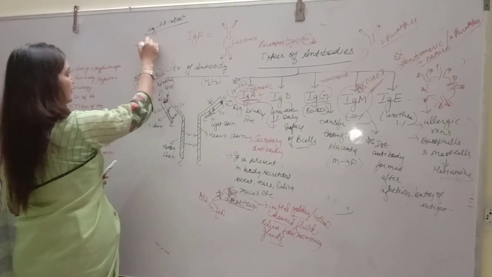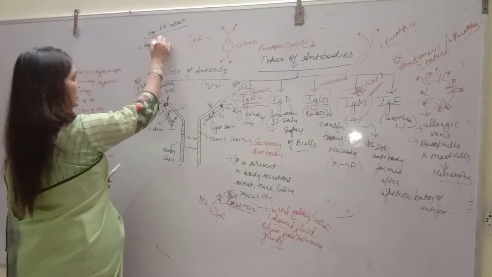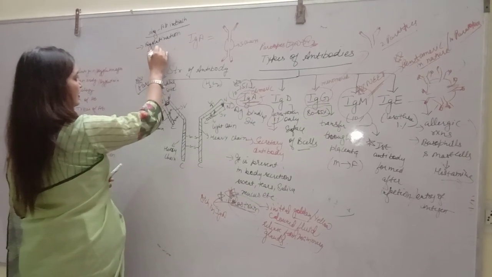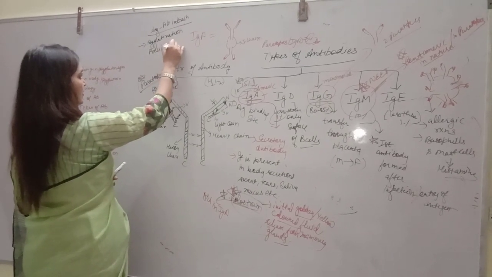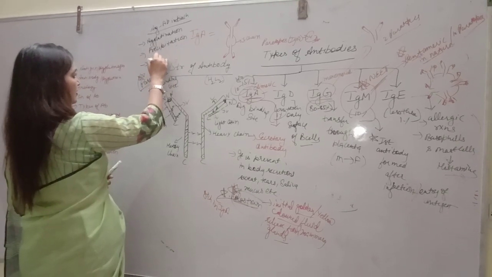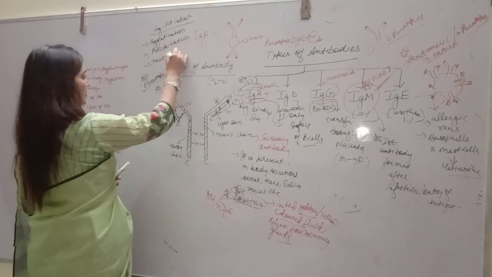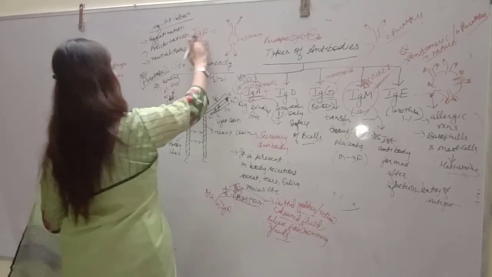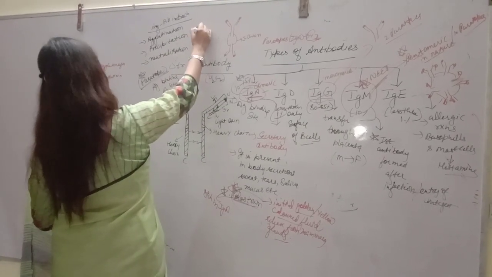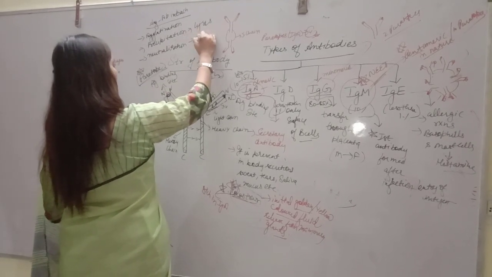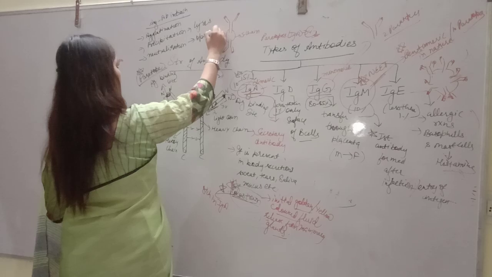It may be, as we have discussed, agglutination, or precipitation, neutralization, lysis, or opsonization.